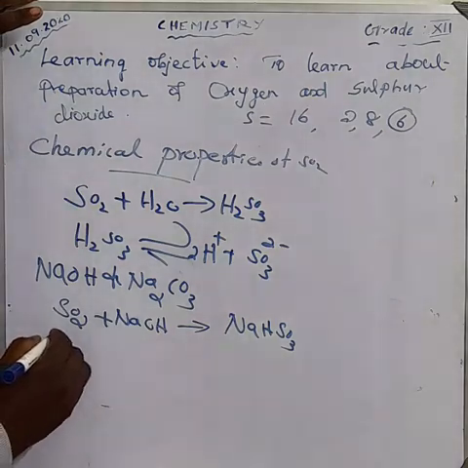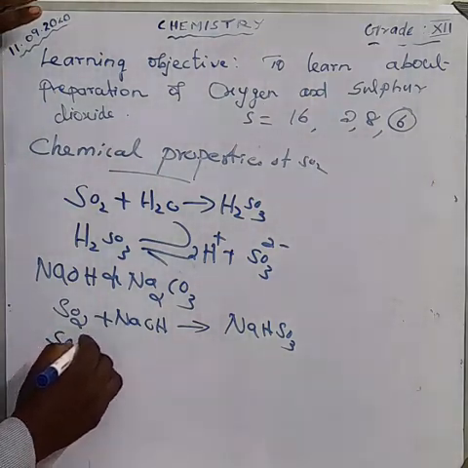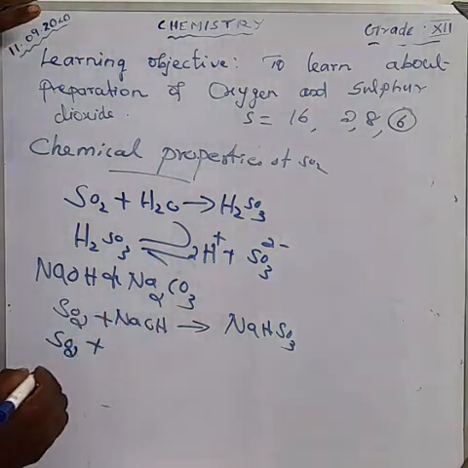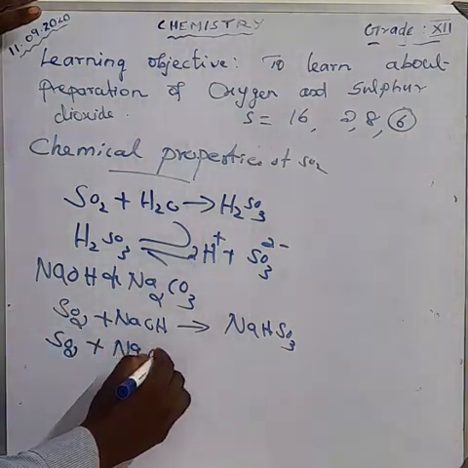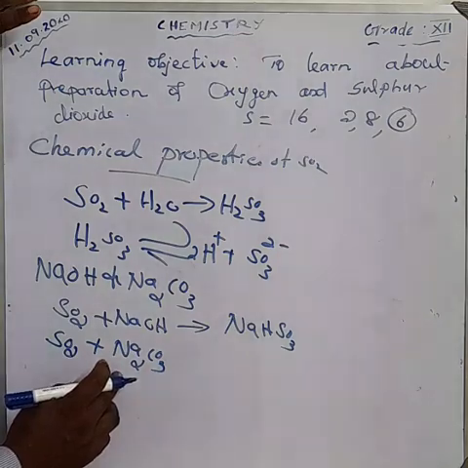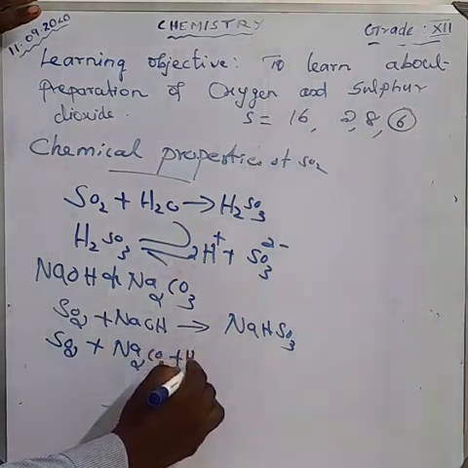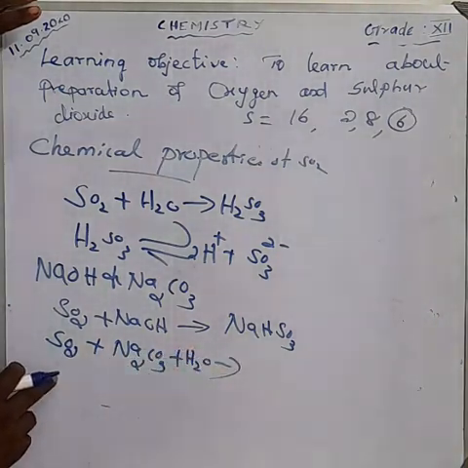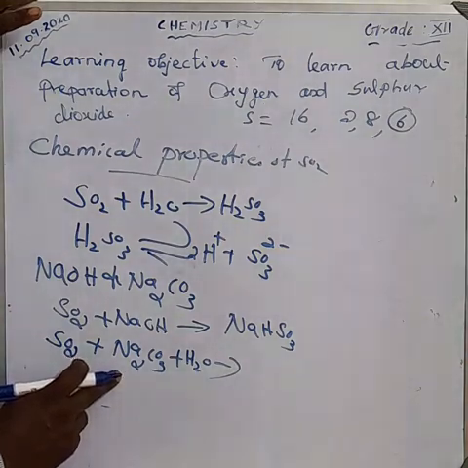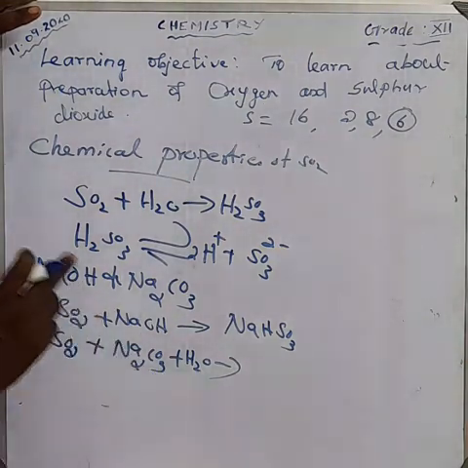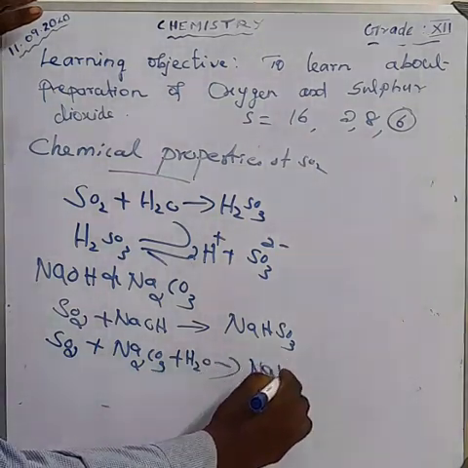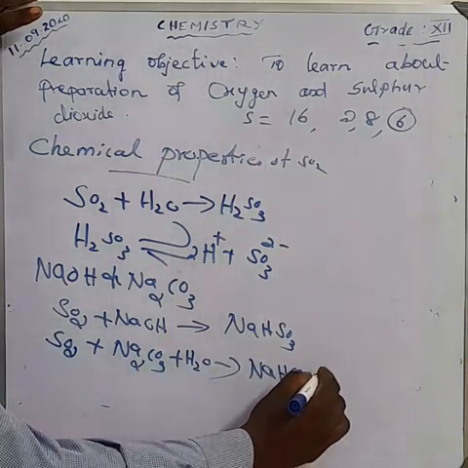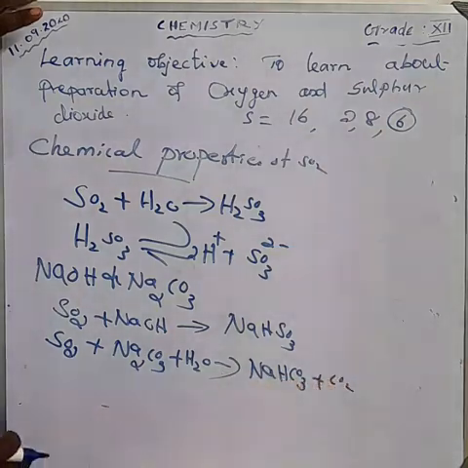Next, sulfur dioxide reacting with sodium carbonate, Na2CO3 solution, adding water. In the presence of water, we get sodium bicarbonate, NaHCO3, plus carbon dioxide.